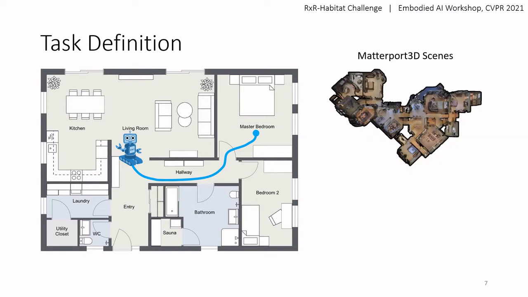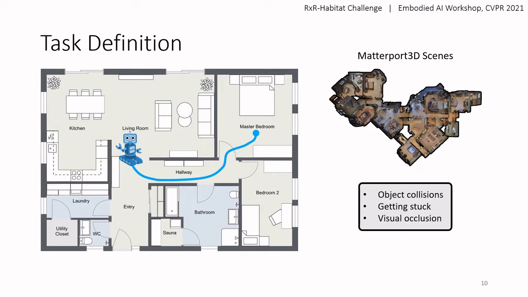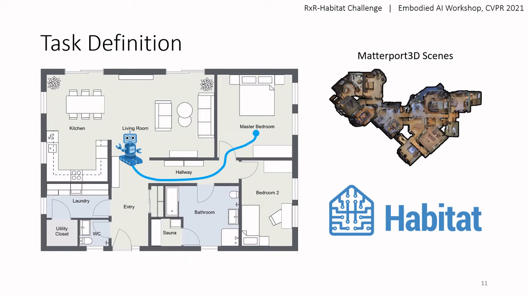We instantiate the agent in a 3D scene reconstruction from the Matterport 3D dataset. These reconstructions provide unconstrained agent navigation that reflects the continuous nature of navigating in the real world. Such realistic difficulties include colliding with objects, getting stuck in tight areas, and visual occlusion. We run these simulations with the Habitat Simulator, which also powers 3 other challenges at the Embodied AI workshop.